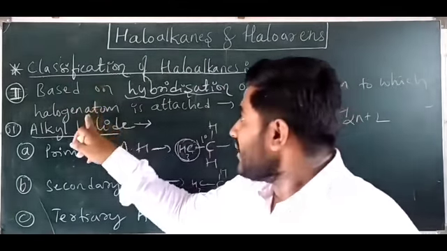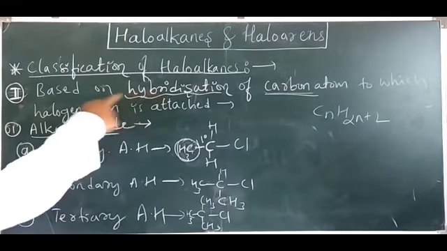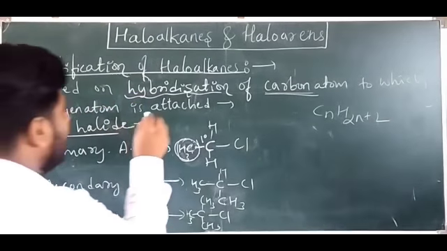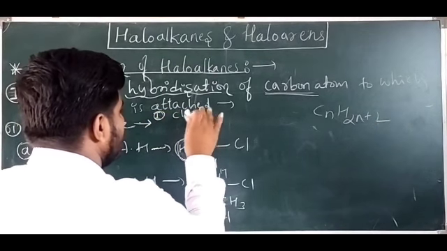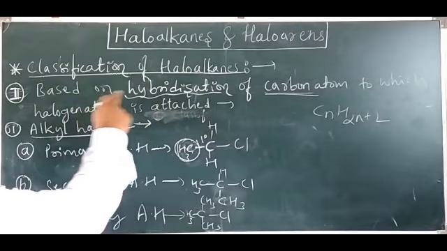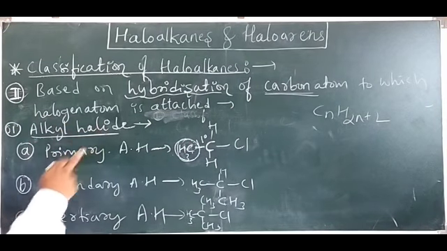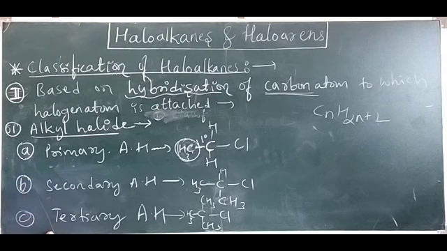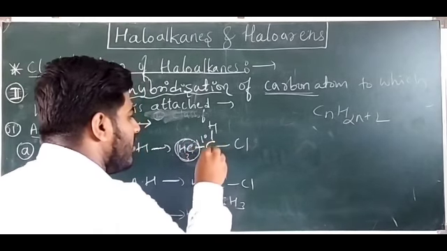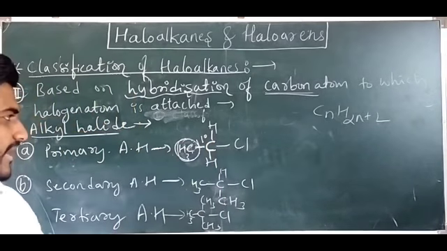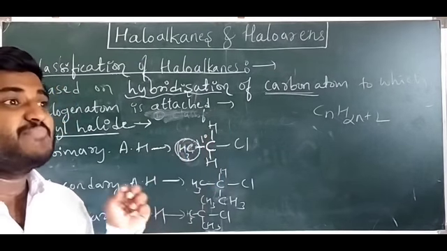In this category, the first one is alkyl halide, and in alkyl halide again primary, secondary and tertiary. Carefully see here, this carbon has single bonds in all directions. Around it only single bonds are there, therefore this is called an sp3 hybridized carbon.